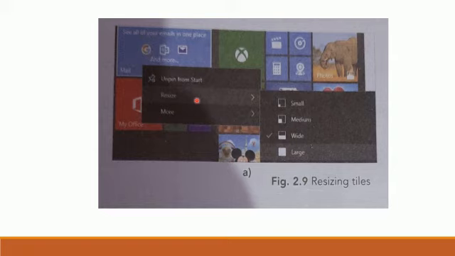Students, it is one more piece of information here. Snap feature allows you to drag and drop a window to a corner of the screen, thereby making space for other applications.